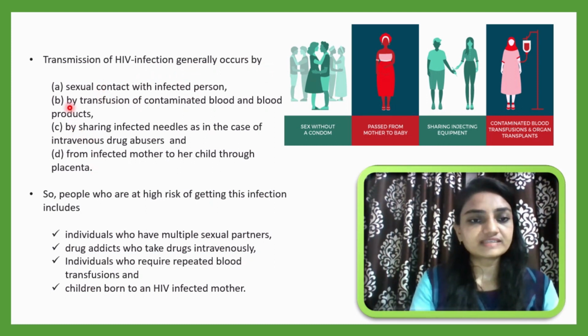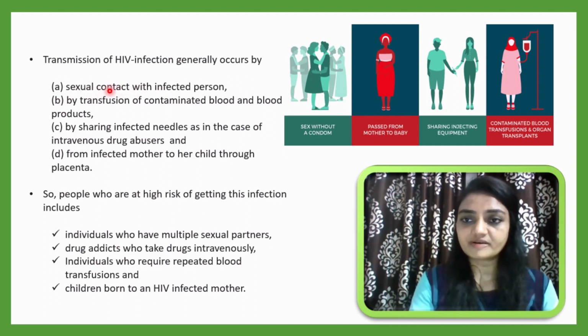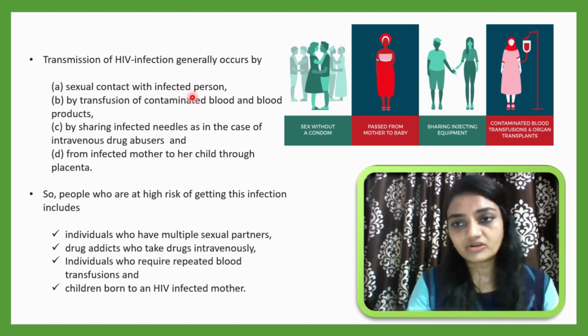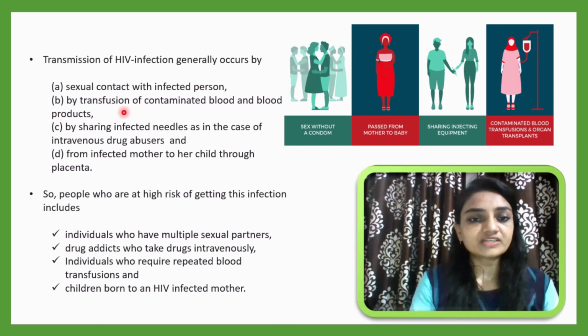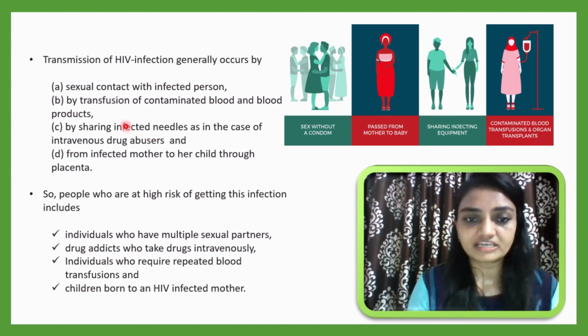First, you can see sexual contact with an infected person. Suppose a person is already infected with HIV, then there is a chance that if another person has sexual intercourse with him or her, the infected person may transmit the disease to the healthy person. By transfusion of contaminated blood and blood products is another way. If blood is not tested properly and is transfused to another healthy person, there is also a chance of contamination or infection.